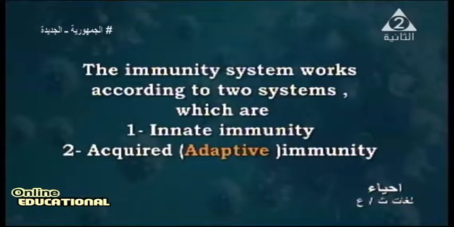The immune system works according to two systems, which are innate immunity and acquired or adaptive immunity. Adaptive or acquired immunity is immunity that uses another helper from outside the body. But innate immunity is found inside the human body, like the skin. Innate immunity is natural immunity, also called not acquired immunity.